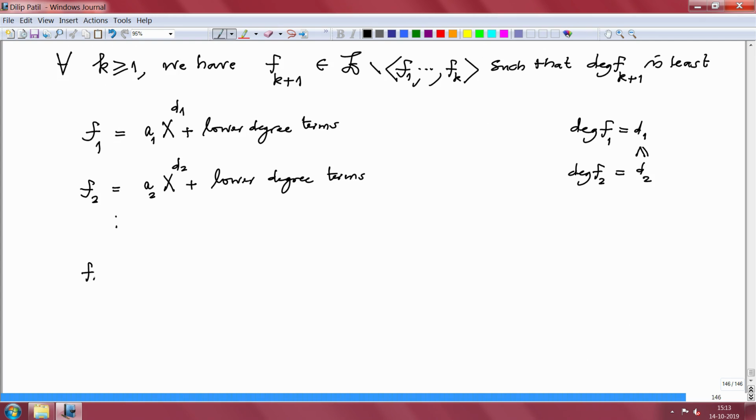So, Fk, similarly, is ak x power dk plus lower degree terms. And Fk plus 1 equals ak plus 1 x power dk plus 1 plus lower degree terms.